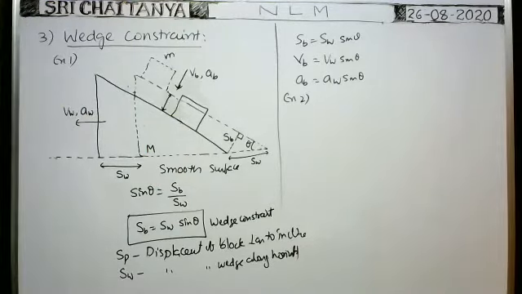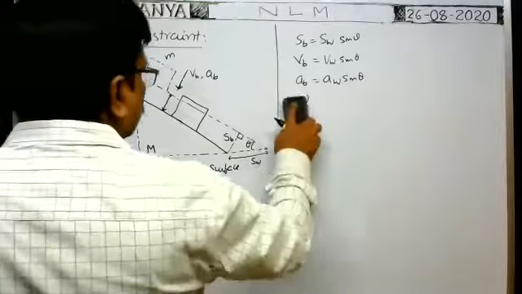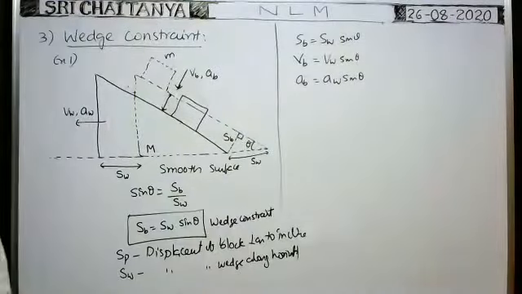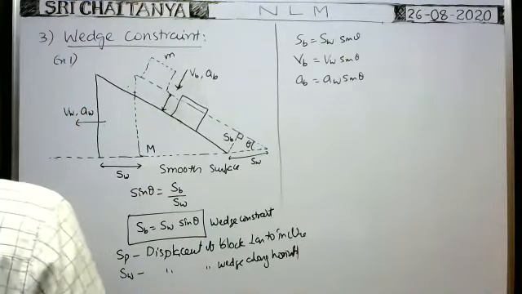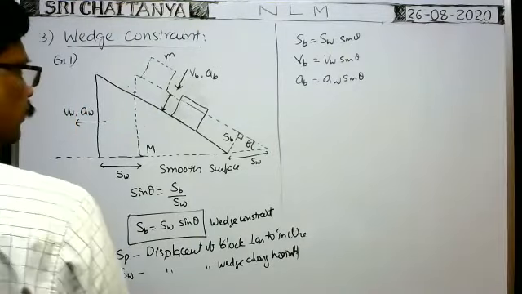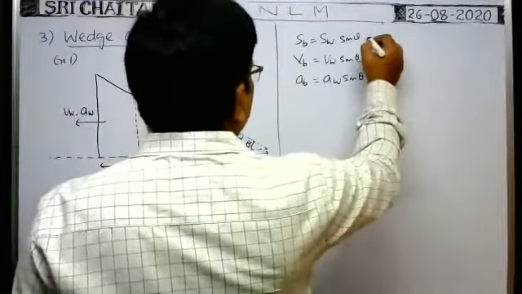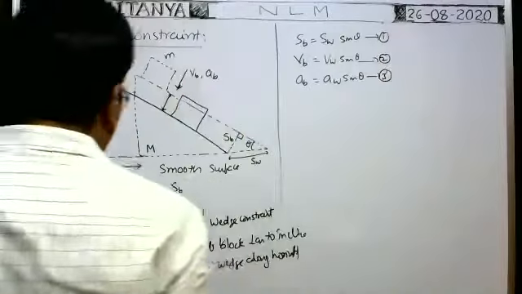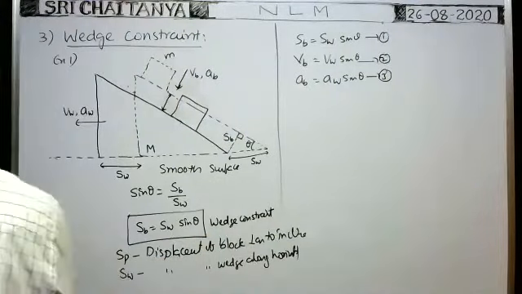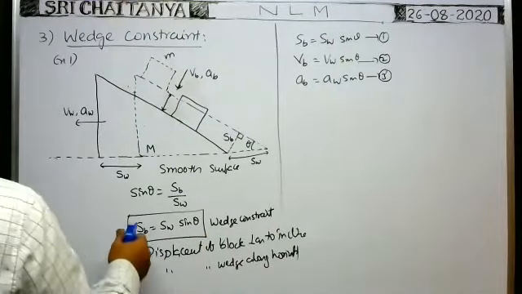How can we derive it? Here we already have the wedge constraint, no? This is say equations 1, 2, 3. Shall I erase this one? I will erase this one.